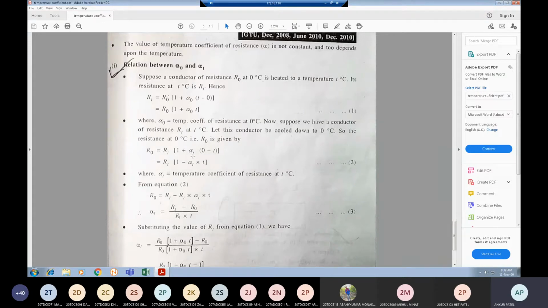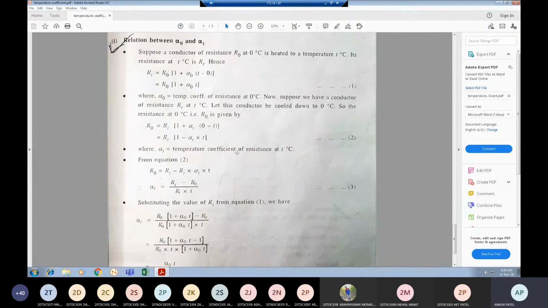So your alpha T is at T degree Celsius. That's why here it is replaced by alpha T into T. So alpha T is your temperature coefficient of resistance at T degree Celsius. Now we have equation 2, R0 is equal to RT minus RT into alpha T into T. We are just multiplying this RT into the bracket.